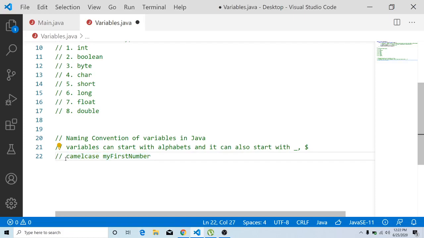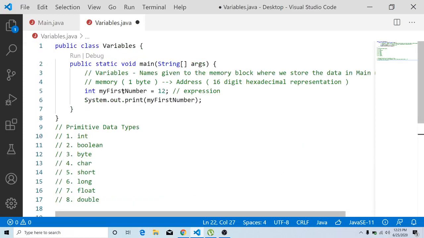There are also different kinds of formats for naming a variable, but this is said to be the best approach. So always use camel case as your way of writing a variable name, and also avoid using underscore and dollar. Start it with an alphabet, and mostly use alphabets and numbers alone, for best practice. Now let us start with the very first data type called integers.